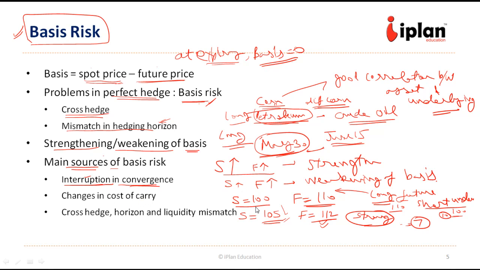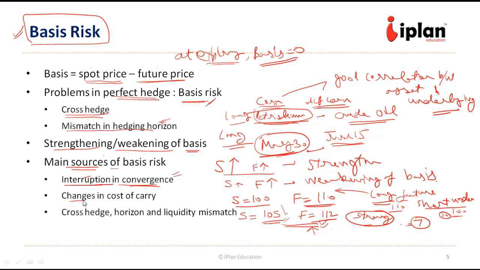As we have seen in this case, if the person is forced to close the position at this point in time before maturity, before the expiry of the contract, then there might not be proper convergence. There is an interruption in the convergence in this case, because of which the basis risk might arise.